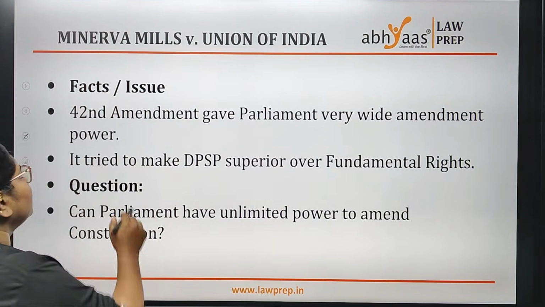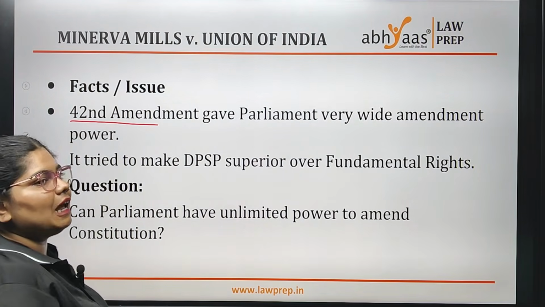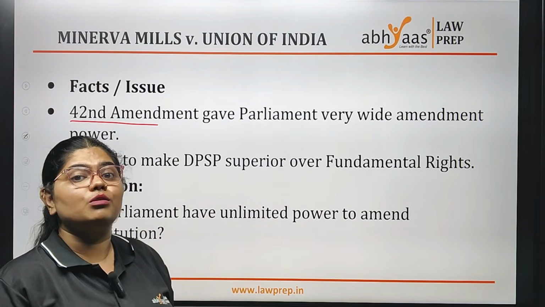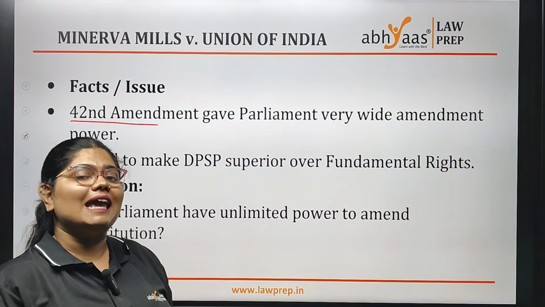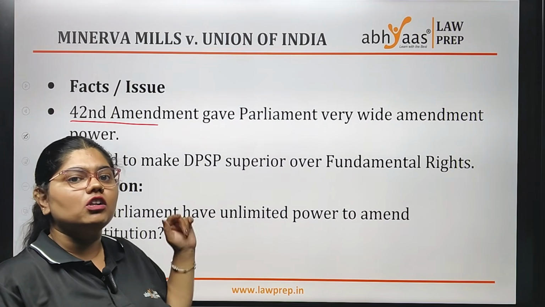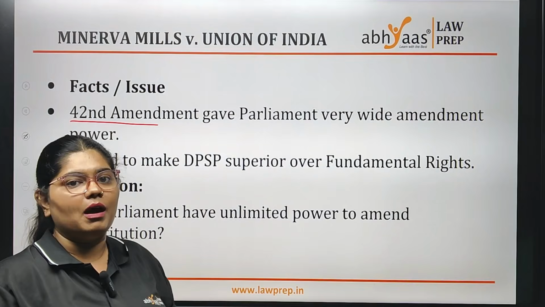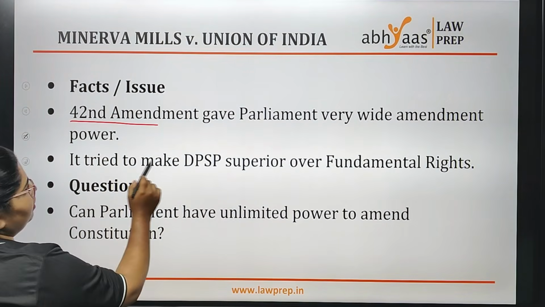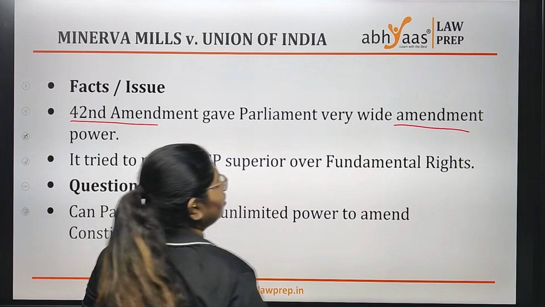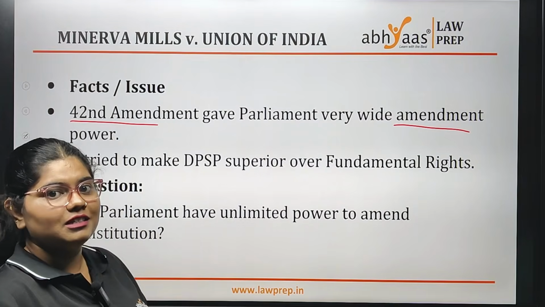In this case, the 42nd Amendment, which is also known as your mini constitution, came up with many changes. It also said that your Parliament has a wide range of powers to amend your constitution. We remember what you mean by amend? That is to change.